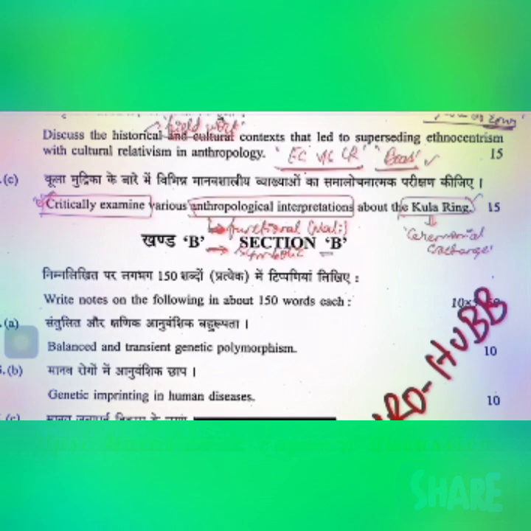The third aspect, which is emerging in the recent past, is talking about the contemporary functional studies. What are the contemporary functional studies that can be seen with respect to this particular subject? Right? Contemporary functional studies about what? The Kula. The contemporary functional studies about the Kula, the critical examination. Right? So these aspects you can talk about in this particular section.